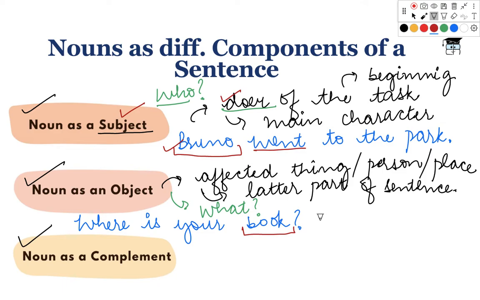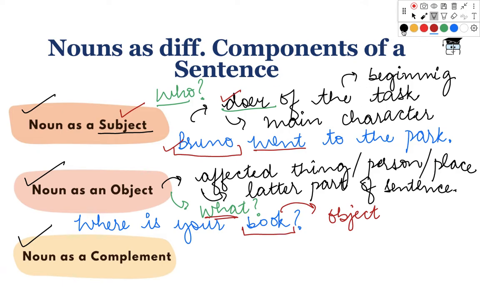They are asking about the book's location, the book's position. So what is being affected? The book is being affected. So the book here acts as an object in the sentence. Whereas it is the noun, but the noun took up the form of an object in the sentence.